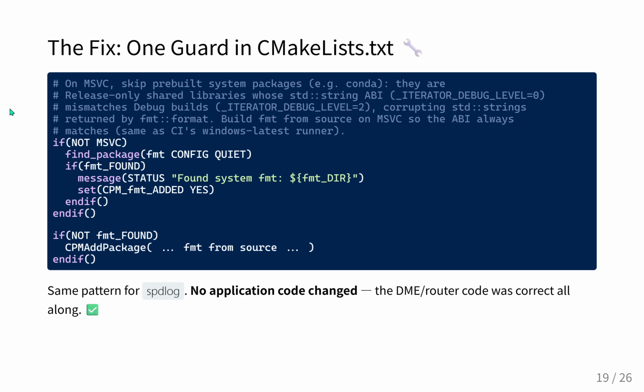So, by wrapping the dependency in an if not MSVC guard, you're effectively forcing CMake to bypass the precompiled Conda packages entirely whenever it is building on a Windows environment. Right, you're purposefully breaking the Conda dependency link. And when CMake bypasses Conda, it drops down into the fallback CPM logic, which uses FetchContent to download the raw C++ source code for FMT and build it locally. Which solves the entire problem, because a local source build automatically inherits the exact same compiler flags as the main project.